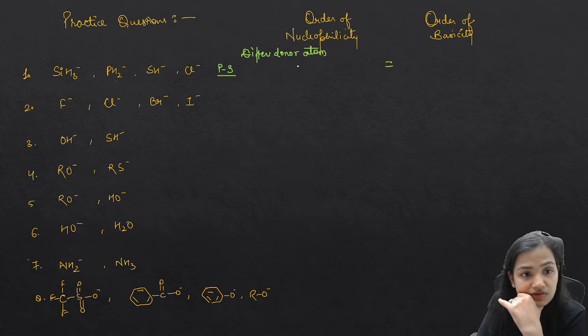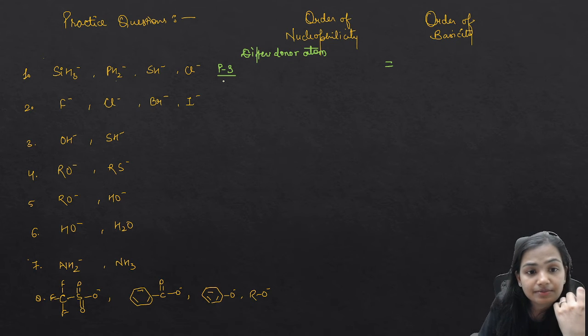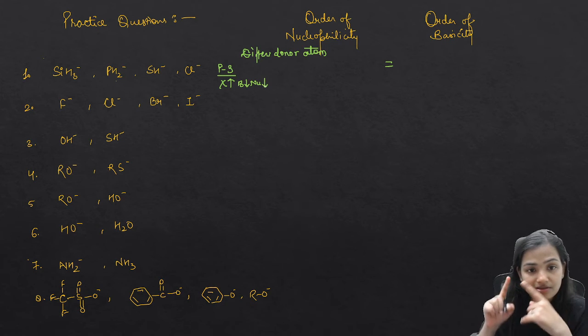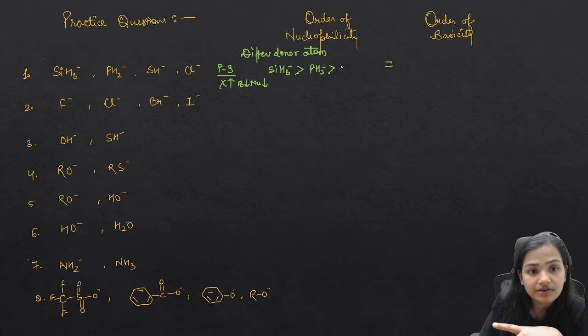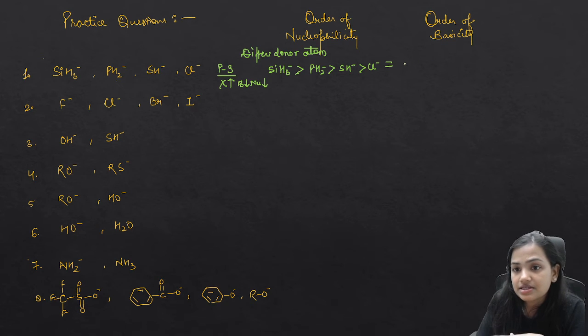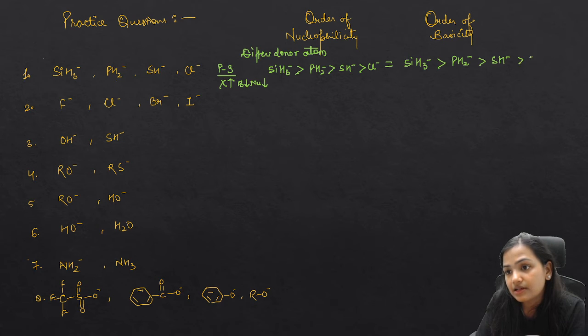On which factor does it depend? It depends upon electronegativity. As electronegativity increases, basicity decreases, and nucleophilicity also decreases. So ultimately I can say that SiH3 negative is a good nucleophile, then PH2 negative, then SH negative, then Cl negative. Similarly for basicity, SiH3 negative will form a strong bond with the H positive, then PH2 negative, then SH negative, then Cl negative.